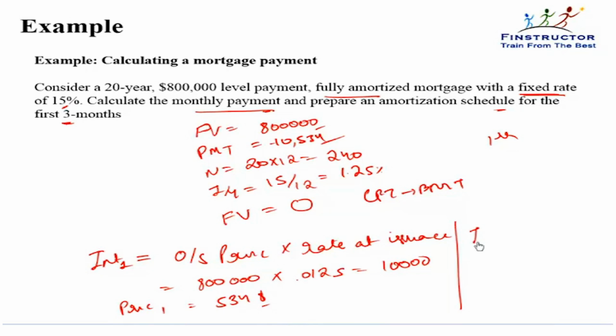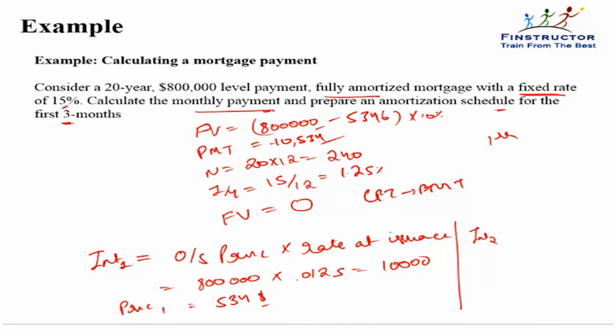Now for the second month, the outstanding principal will be reduced to the extent of $534.6 and the interest part will be 10% of this. So please note, the interest will keep coming down because the outstanding principal is coming down. Our payment remains the same, however. So principal repaid will keep going up. Now we can keep doing this calculation.